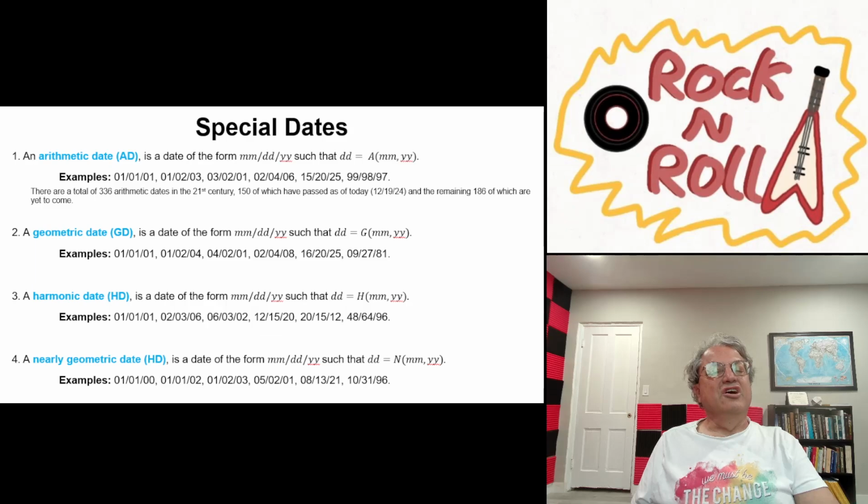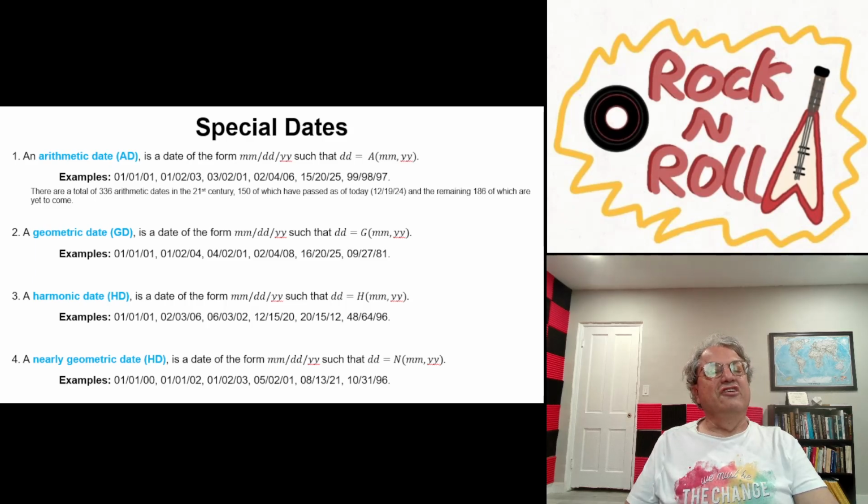Harmonic date. Yeah, again, I can see I made some mistakes on this one too. A harmonic date is just one where the date is the harmonic mean of the month and the year. So some examples of that again: January 1st, 2001, February 3rd, 2006, June 3rd, 2002, just because it's symmetric again. December 15th, 2020. You can check that that's a harmonic date. The next one I got wrong because there's no 20th month. And the last one's wrong too. There's no 48th month. So forget those. But I think you get the idea.